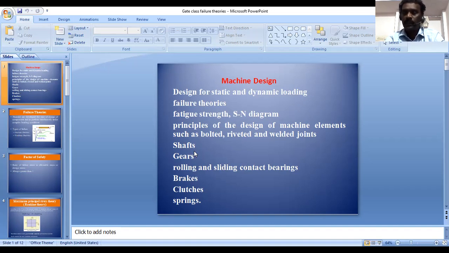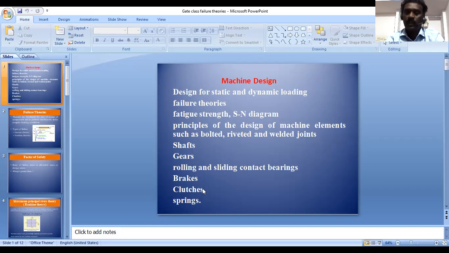So in this video, I'm going to discuss design for static and dynamic loading and failure theories, the critical strength of a component, and the principles of design of machine elements for bolted joints, riveted joints, welded joints. Some of the transmission components like shafts, gears, bearings, brakes, clutches, springs.